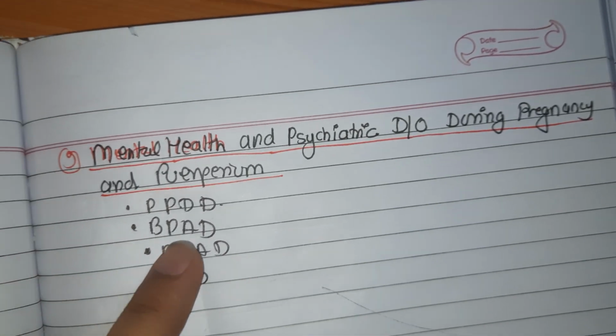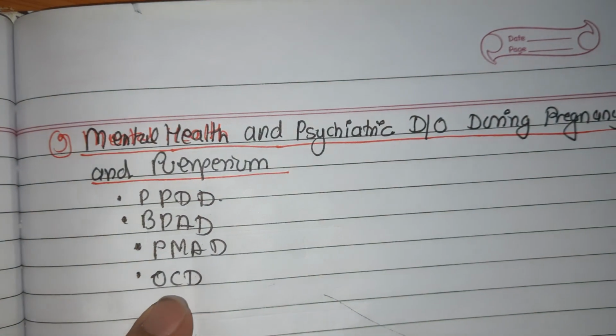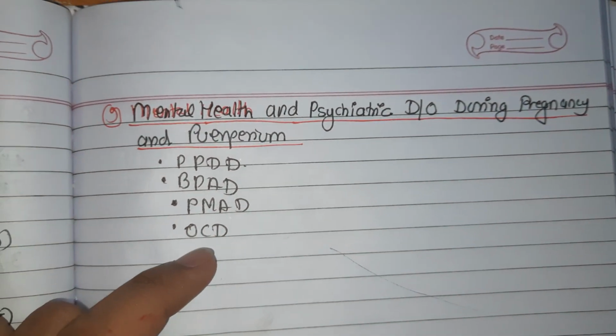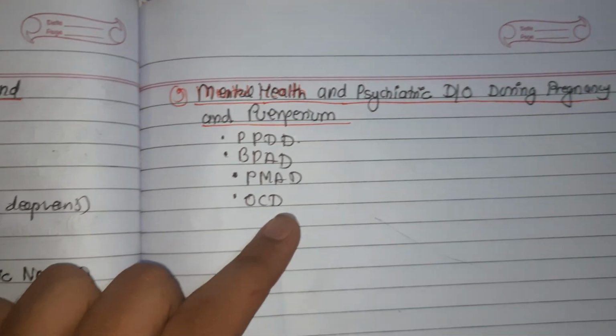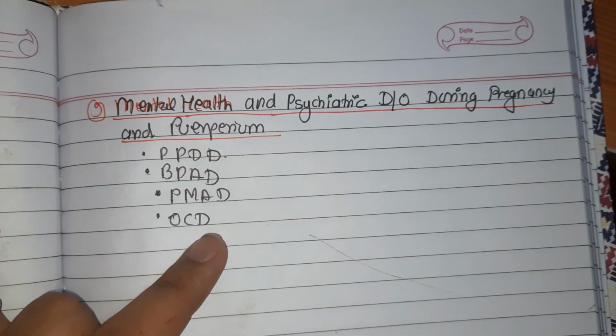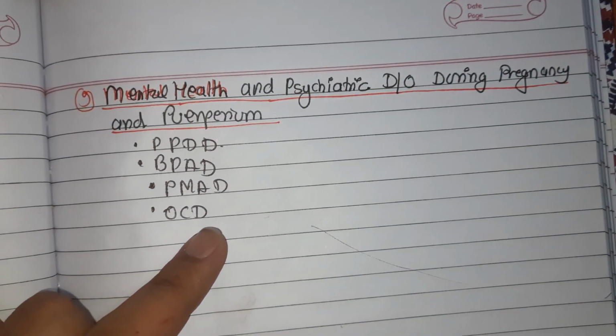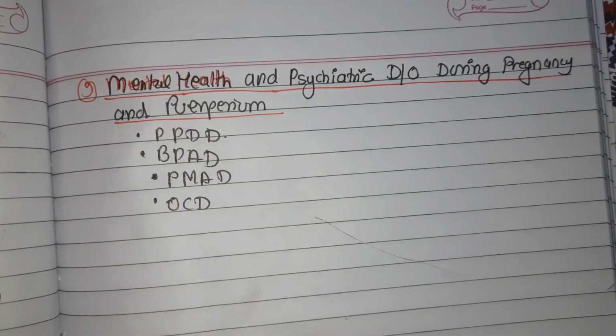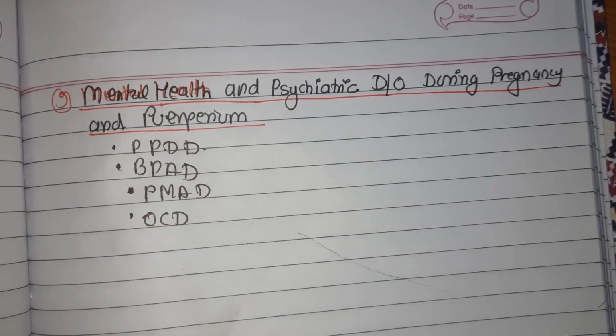Others include bipolar affective disorder, perinatal mood and anxiety disorder, and obsessive compulsive disorder. These are all mental health problems that might occur in the postpartum period, and the treatment is psychotherapy and appropriate referral to a psychiatrist or clinical psychologist.